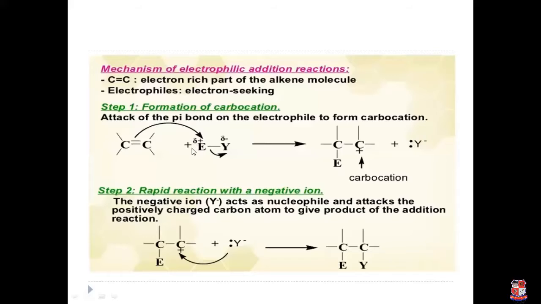So the other atom ultimately acts as a positive charged atom. This positive charged atom acts as an electrophile, which is attacked by this alkene acting as a nucleophile.